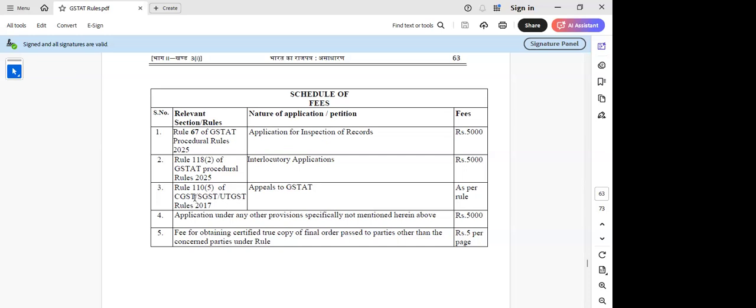And whatever has been specified here in GST is, I think, 25,000. Yeah, it is 25,000. And an application under any other provision is 5,000. And if you want to obtain a copy of an order, 5 rupees per page.